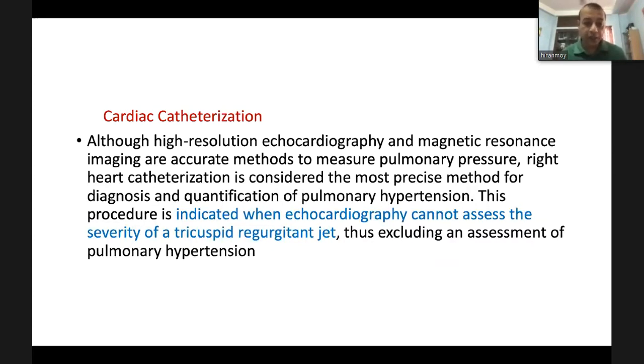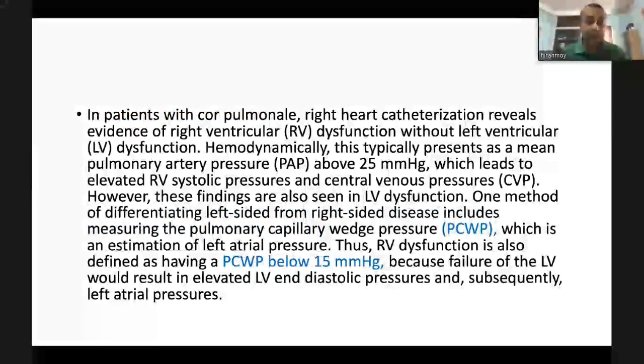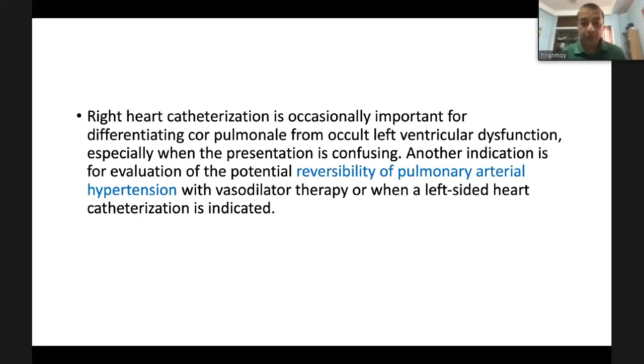But when the echocardiogram cannot assess the severity of tricuspid regurgitant jet, or there is a poor echo window, you can use cardiac catheterization. Another indication of cardiac catheterization is you can assess reversibility of the pulmonary arterial hypertension for your treatment purpose. Treatment modality is which type of treatment a patient should get and whether this pulmonary hypertension is reversible or not. Then you can assess the reversibility test by cardiac catheterization, right heart catheterization.